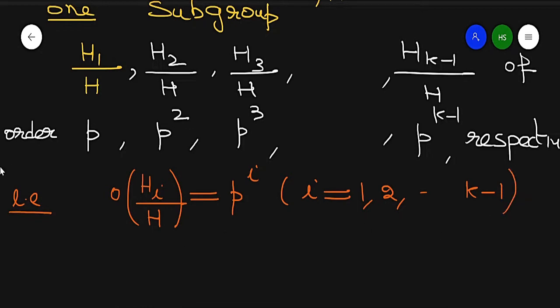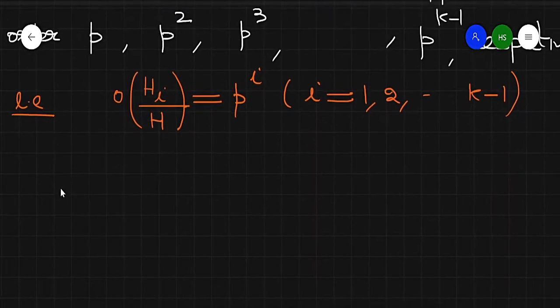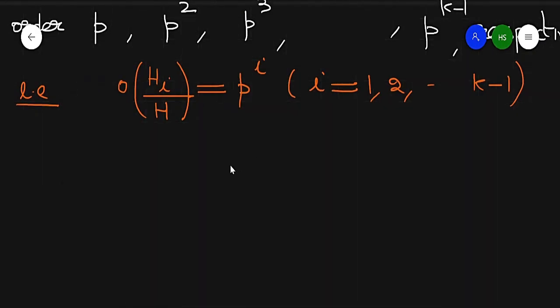In this way we can find where each Hi is a subgroup of G. Now what is the order of Hi?